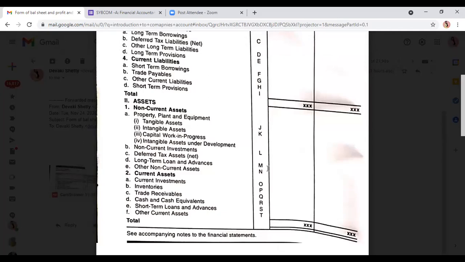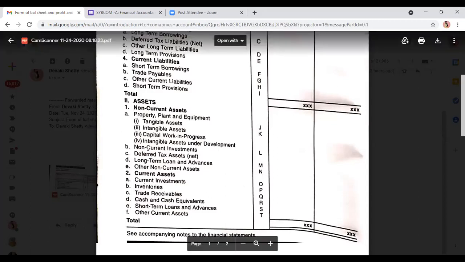The notes are given here on the side, but we normally write 1, 2, 3. We give the ordering from 1 to 3, but they have given A, B, C, D. That is the only difference. You can give the notes as A, B, C, D also.